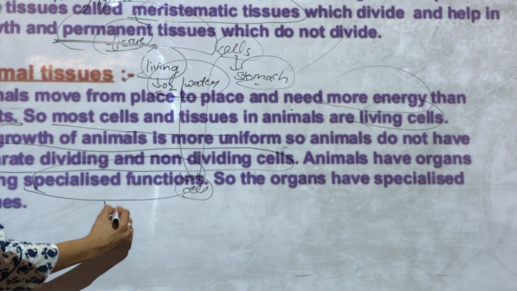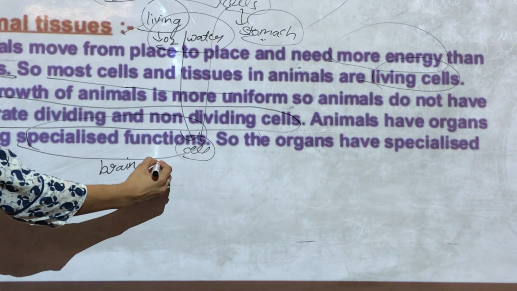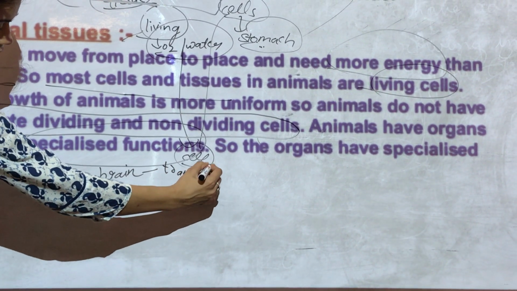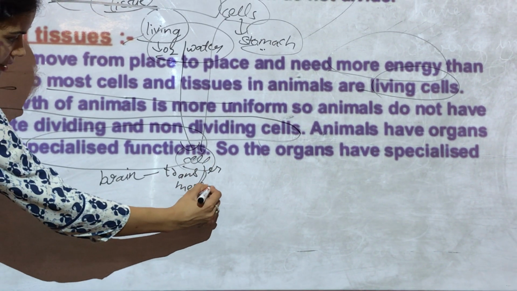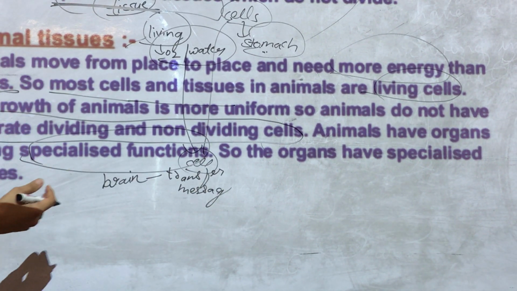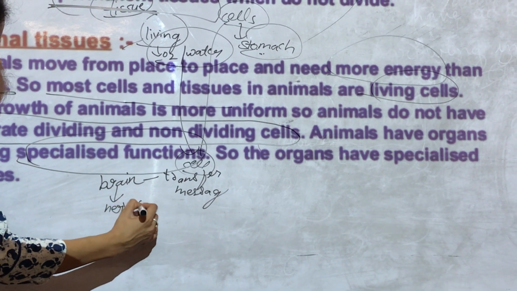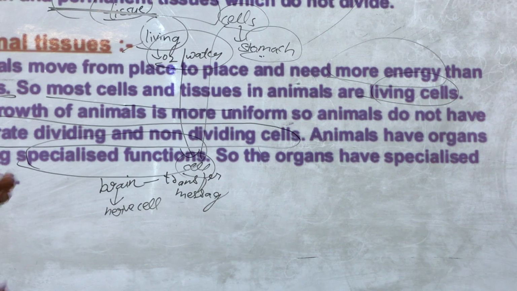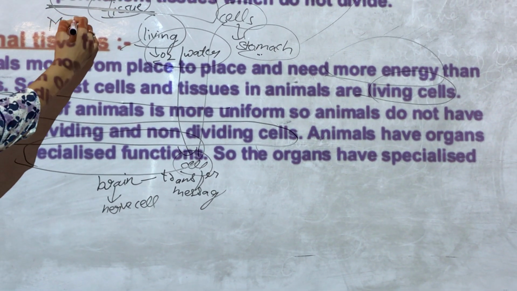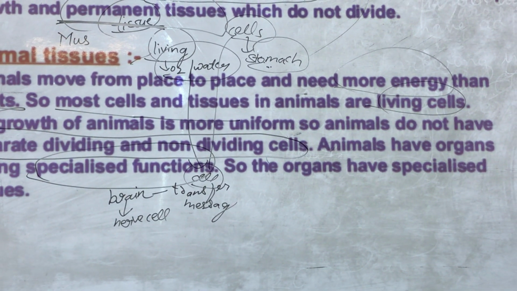Like a brain cell has a specific function of transfer of message. Okay, nerve cells. Brain cell, by brain cell I mean nerve cell. Okay, brain cell and nerve cell, they both are same. Now muscle cells have some specific function of movement.